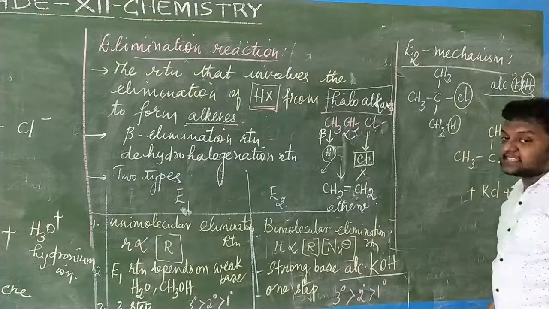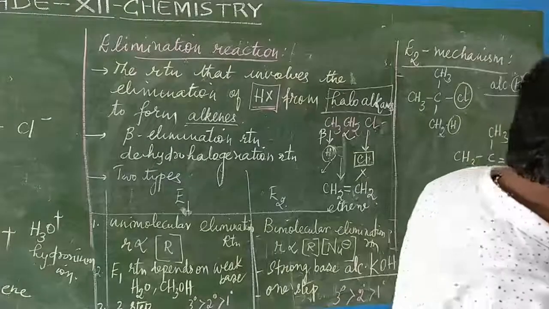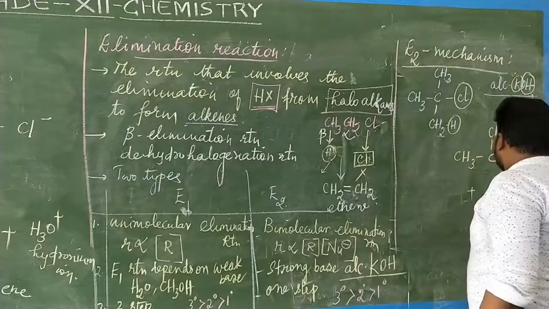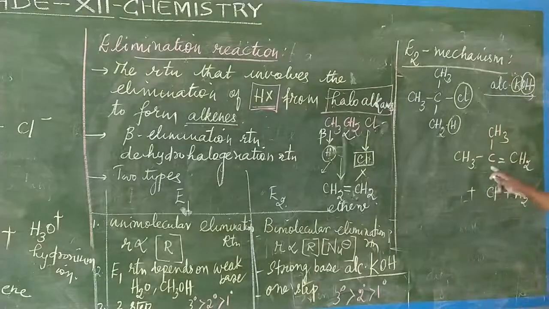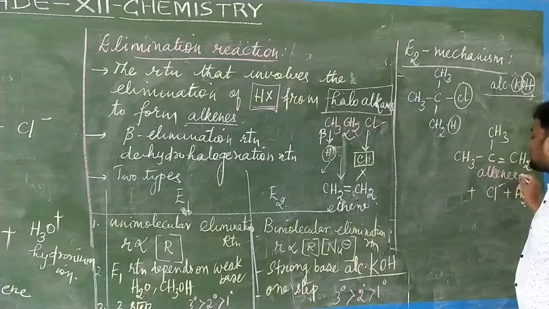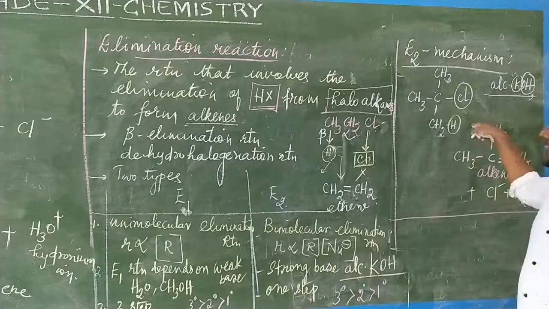Clear? Clear? Even if you don't write KCl, what can you do? Just Cl minus. Okay, so unsaturated hydrocarbon. Formation of what? Unsaturated hydrocarbon, which is called as what? Alkenes. So one step. So in the reaction, what did not happen?